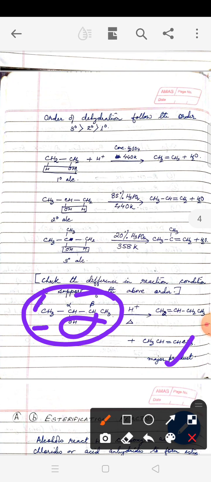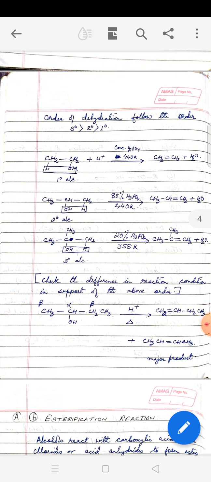Now the question is, which product is major product? The product is governed by Zaitsev rule. Okay, so more alkylated alkene is the major product. I am just repeating once again. More alkylated we have discussed earlier also.